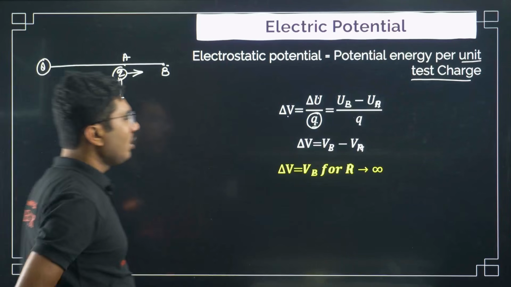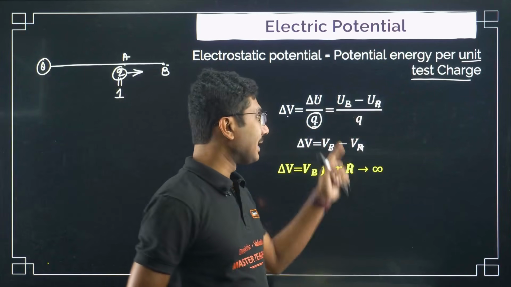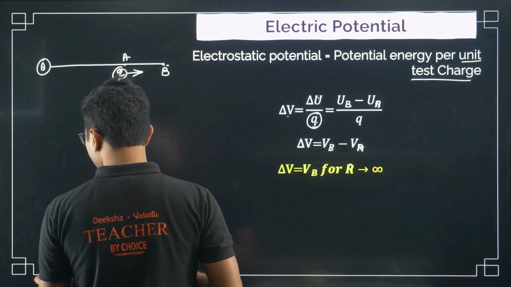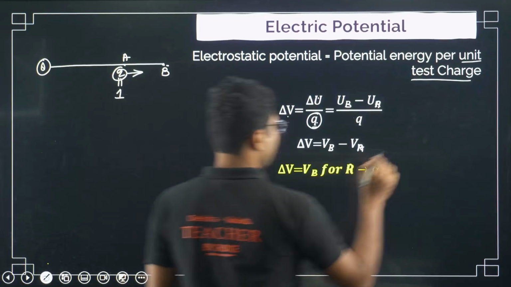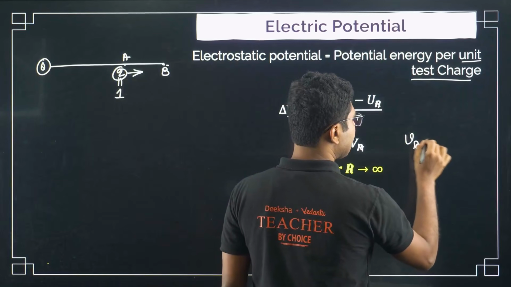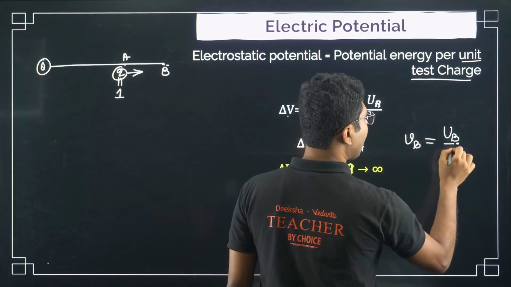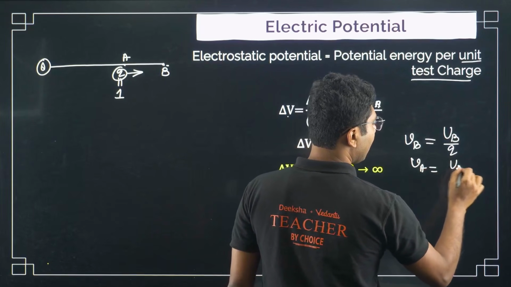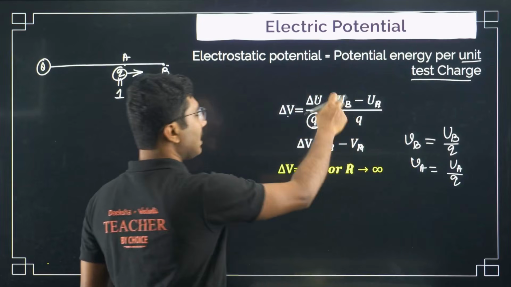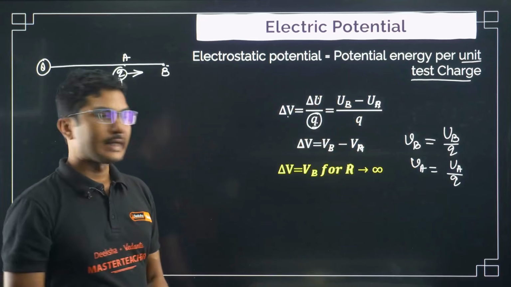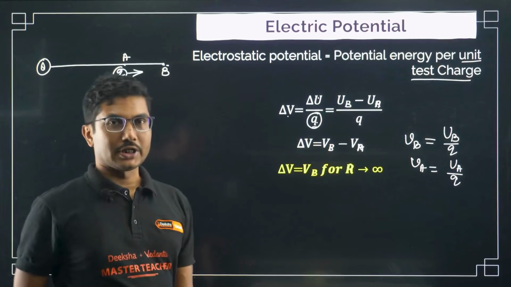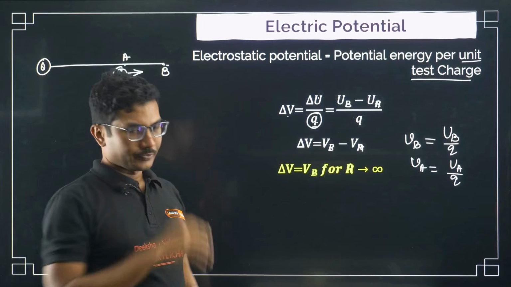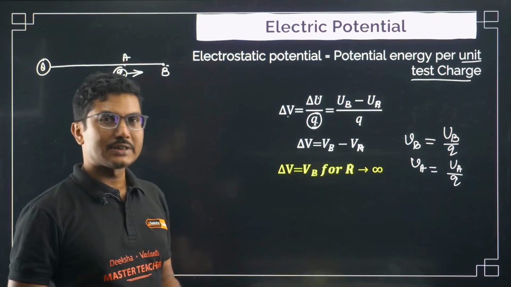So UB minus UA by Q, and here what is the meaning of VB and VA? VB is basically UB by Q, and VA is basically UA by Q. So if you divide this individually by Q, you will get something called the potential at that point. Now potential in electrostatics has a definition. In fact, you may need to calculate the potential in some cases as well.